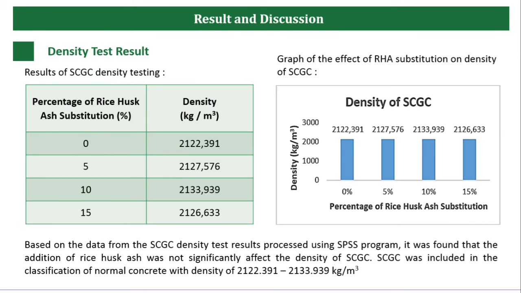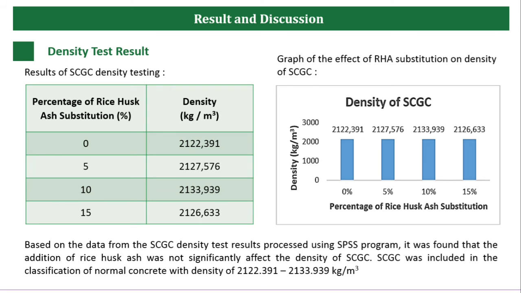Density test results. The results of SCGC density testing and the graph of the effect of RHA substitution on density of SCGC can be seen in the following slide. Based on data from the SCGC density test results processed using the SPSS program, it was found that the addition of RHA did not significantly affect the density of SCGC.